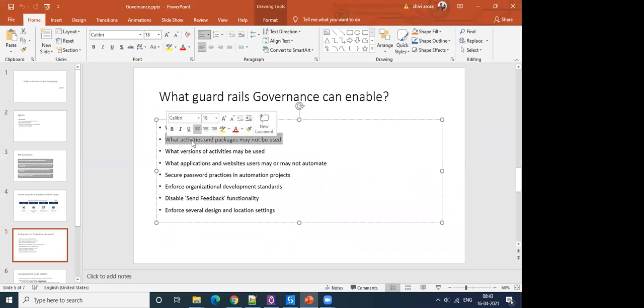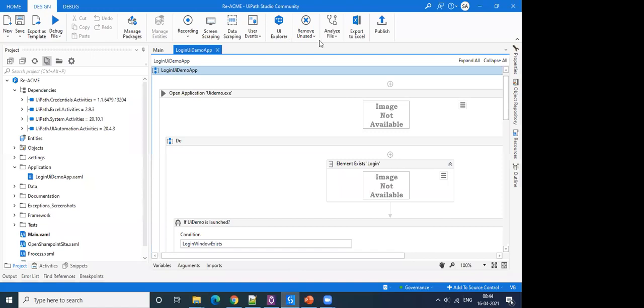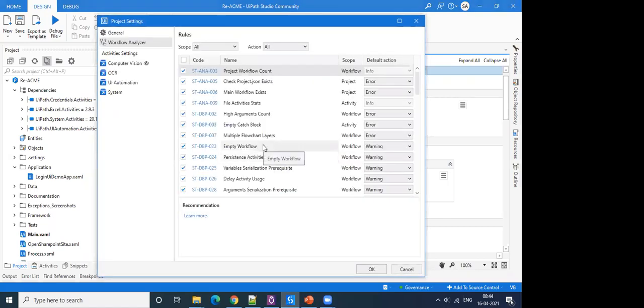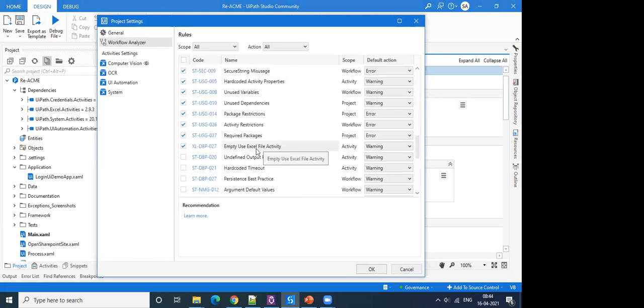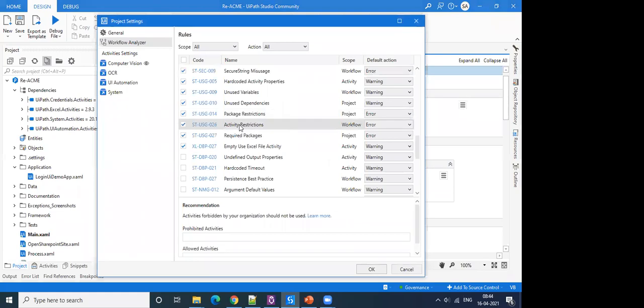So this we just talked about in usage rules. We can enforce which packages should be used and which activities should be used by using two different rules of workflow analyzer, that is package restrictions and activity restrictions. So this can be controlled using workflow analyzer.